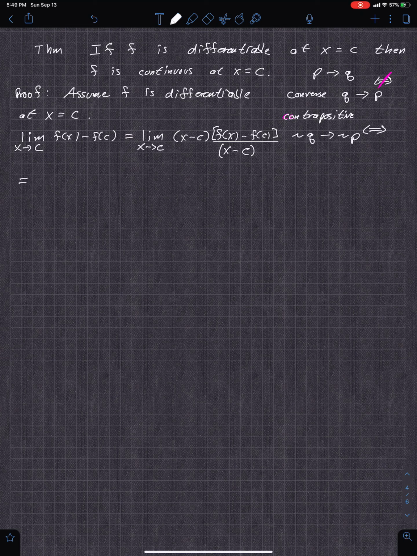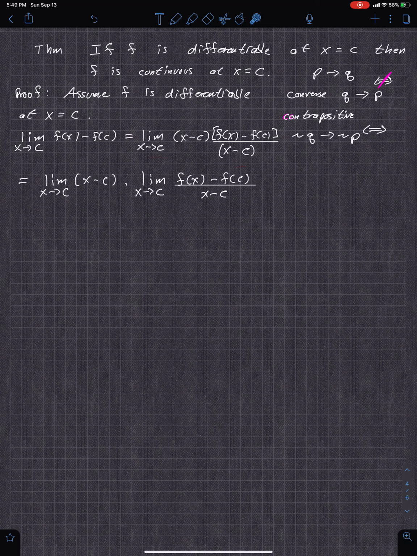So you apply a property and you can say the limit of x minus c as x approaches c times the limit of f of x minus f of c all over x minus c as x approaches c. So now, what is this defined to be?